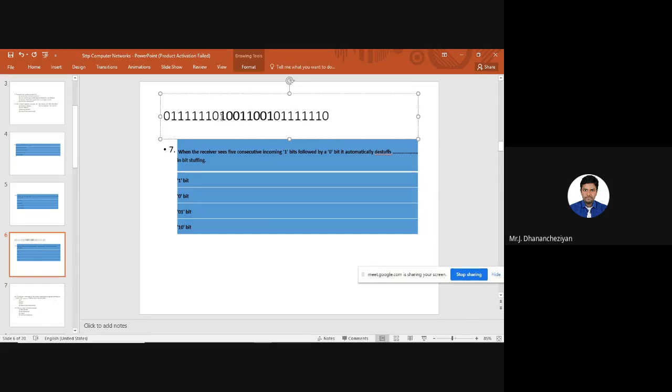You can see here, the 0, 1, 1, 1, 1, 1, 1, 0 is the flag, or otherwise I can say frame delimiter. What is it going to do? It is going to set a boundary for my data. So what is my data? 1, 0, 1, 1, 0, 1. This is the essence of framing. You have data, and there are 2 sentinel characters or 2 flags which are protecting the frame. So this is going to set the boundary. When a receiver sees 0, 1, 1, 1, 1, 1, 1, 0, it assumes that the next incoming bit is going to be data.